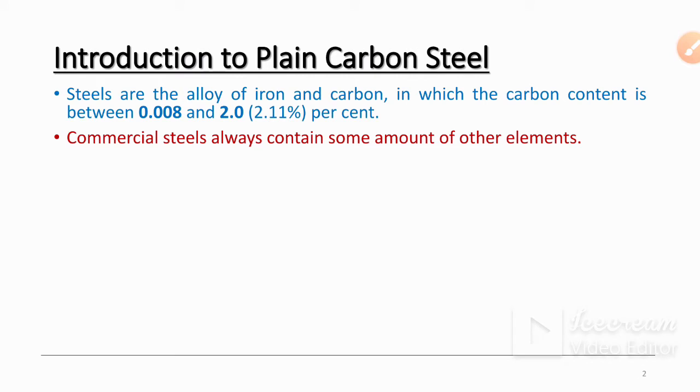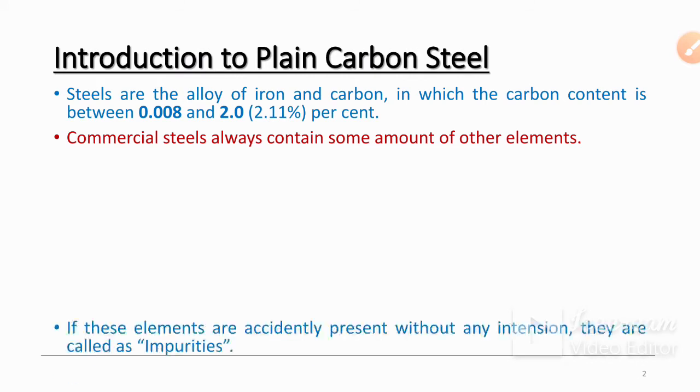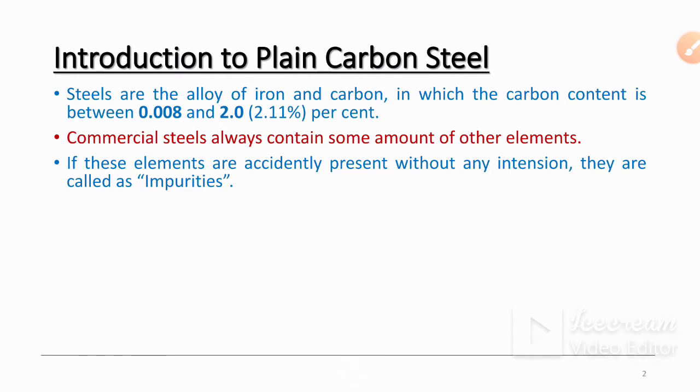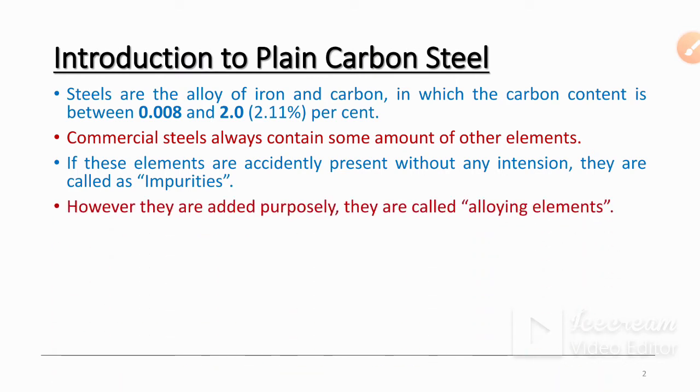Commercial steels always contain some amount of other elements. These are some impurities which are accidentally present without any insertion or intention. There is no intention to add these impurities.